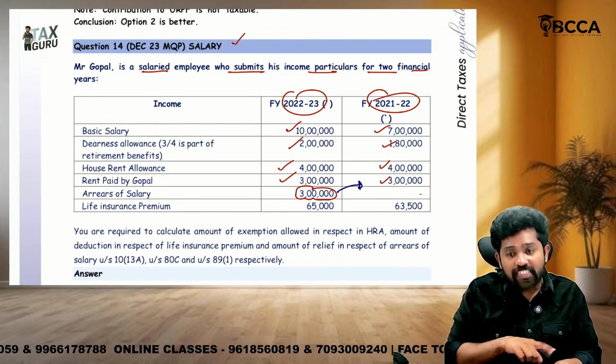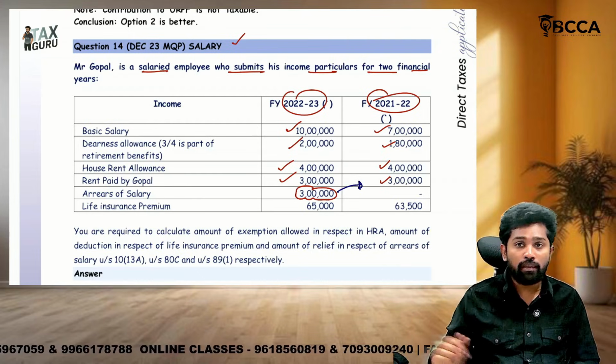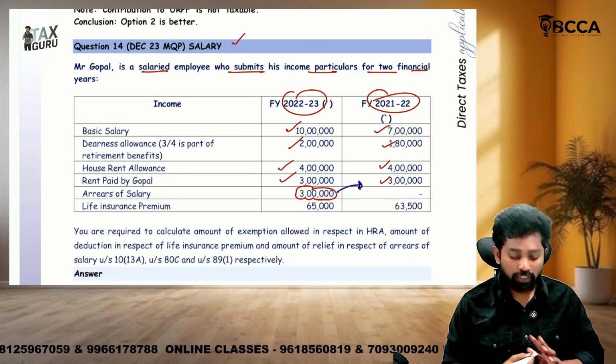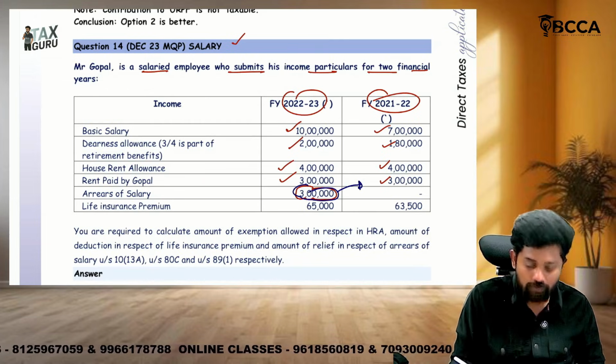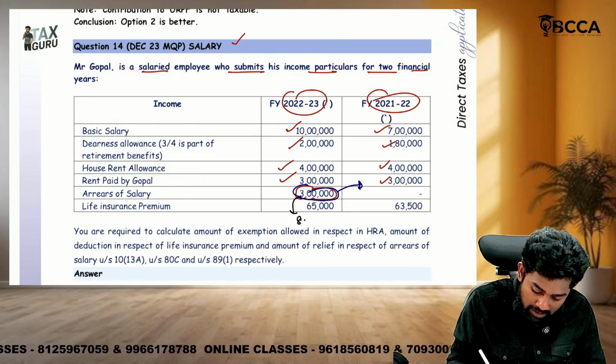Now they are increasing with retrospective effect. So due also became now, receipt also became now only. So that's not due in previous year, not taxed in previous year. So now 3 lakhs has to be taxed. But when there is an arrears of salary, there is a relief under section 89.